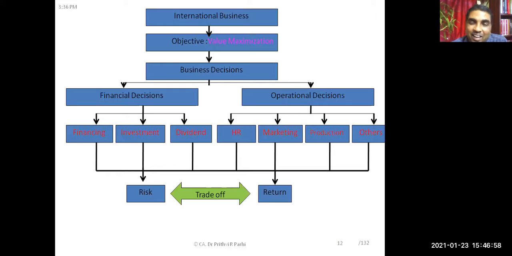And since in international business, as you say, risk is more. Risk is more means you are dealing with a different environment. Your expectations are different. You are dealing with a different market. And you are dealing with different currencies which keep on fluctuating. So your profit is facing a big risk. And because this risk is more, should the return be more or less?